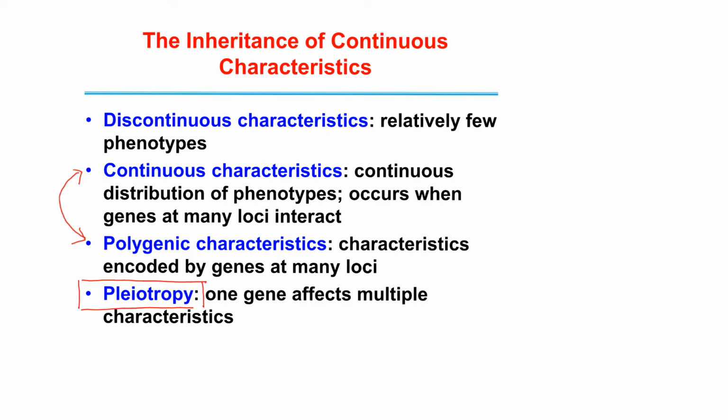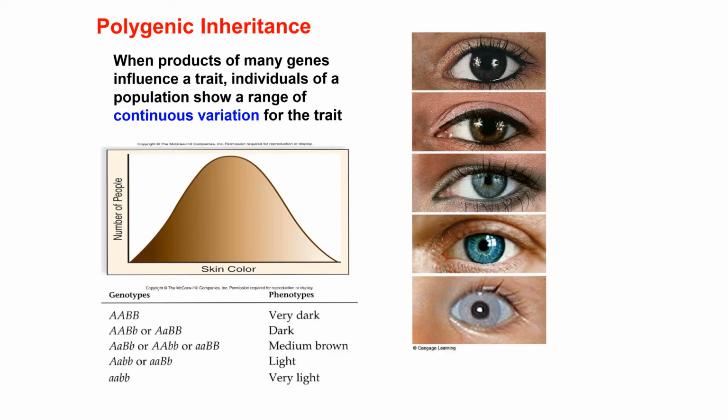Now, let's move on to the next slide where we will discuss in a little more detail the inheritance of polygenic characteristics. Skin color and eye color are two examples of continuous or polygenic inheritance. We know that eye color is determined by at least two different genes. An even more complex situation is with skin color. It is known that there are many different genes at many different loci which interact to produce the final skin color.